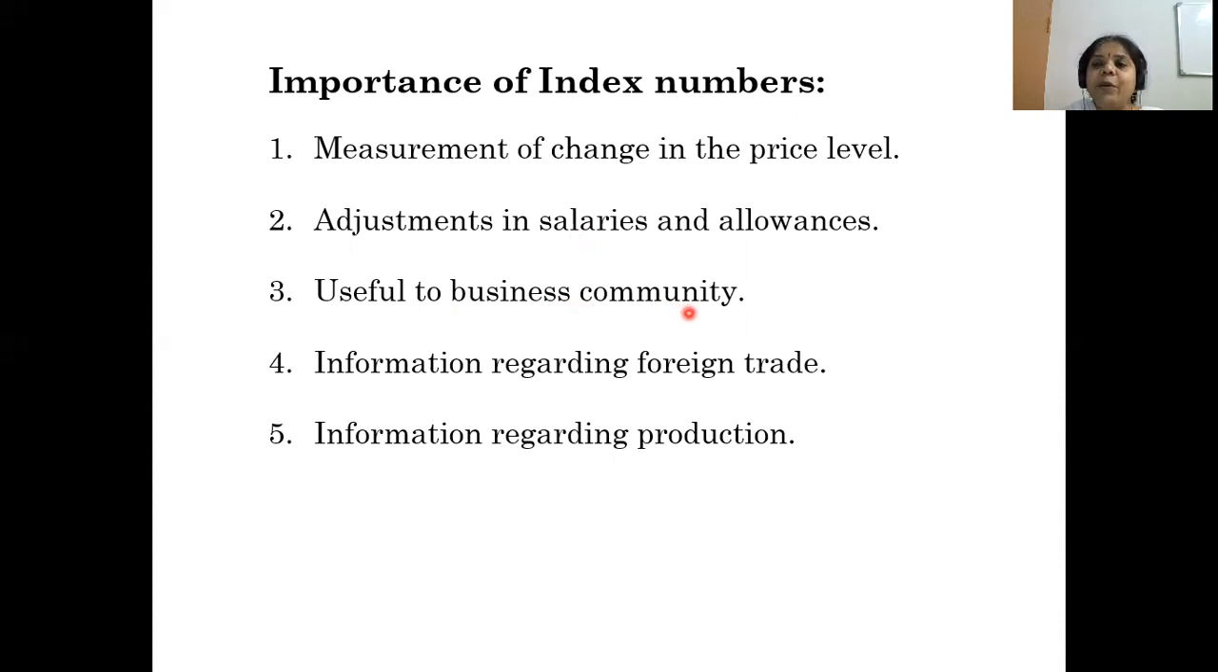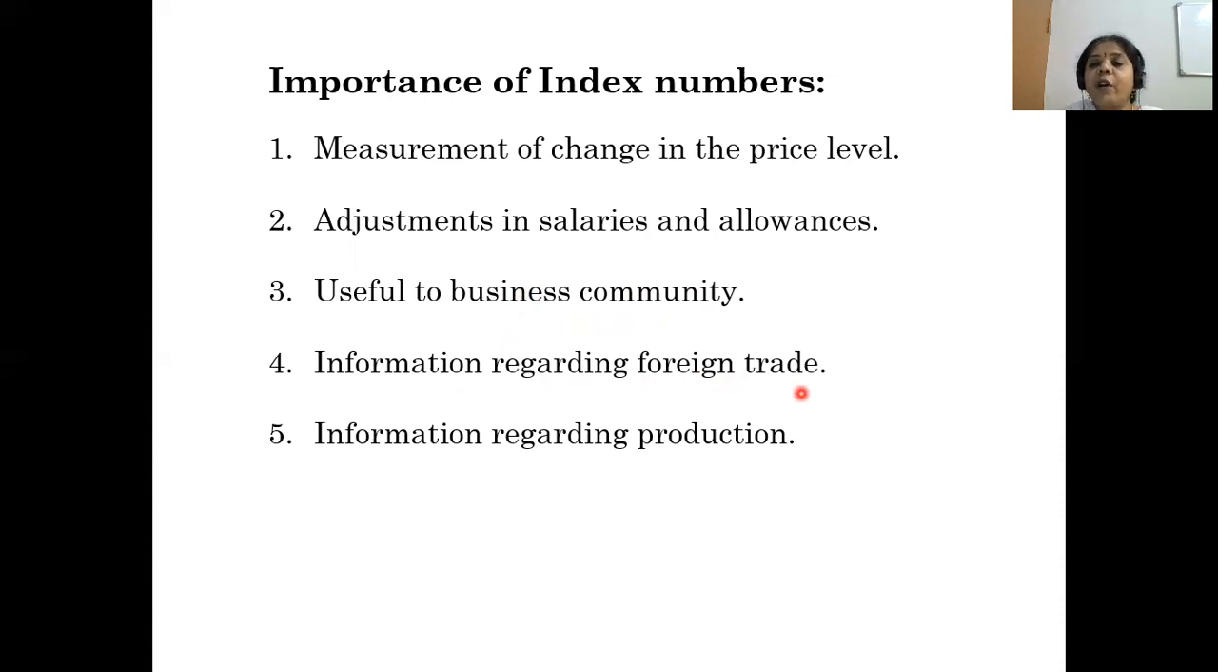Useful to business community. These index numbers are not only helpful for the central government or for economic policies, but also for the business community, private organizations, corporate sectors. Either we have to increase production, or set up more business units, or recruit more employees. So they are going to predict, assess, and identify the present business position. Based on that, it is very beneficial to the business community.